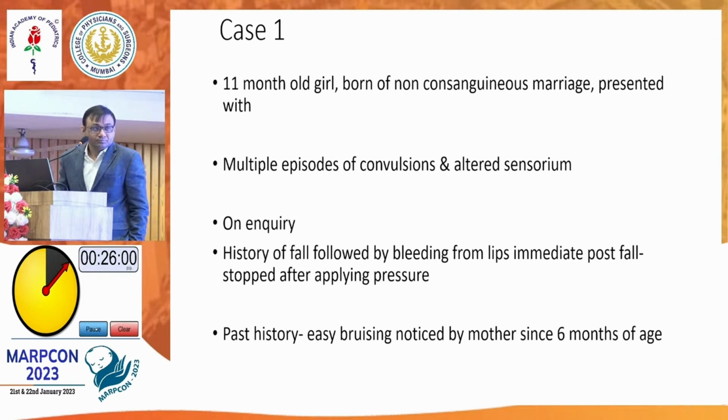Even von Willebrand factor, though it is one of the parts of the clotting system, is considered with the platelets. So usually in this case, there is bruising. She has bleeding from the lips, so it is a mucocutaneous bleeding. That is classical in case of platelet and vessel-related problems. She has no history of hemarthrosis, no history of hematomas at injection sites or at vaccination.